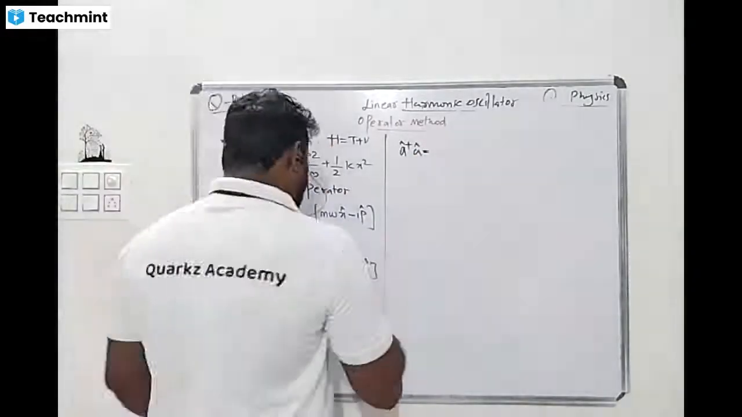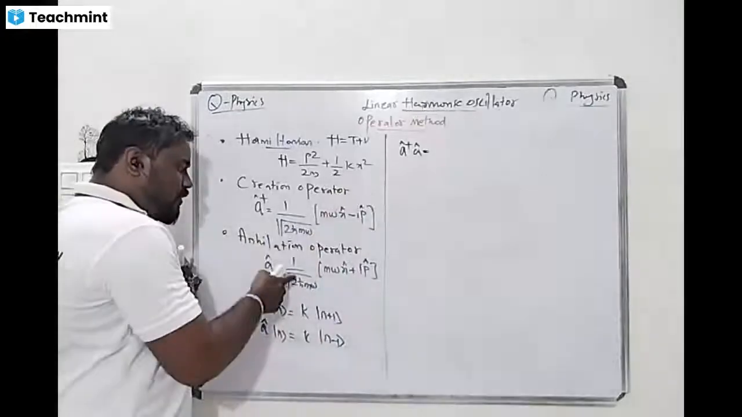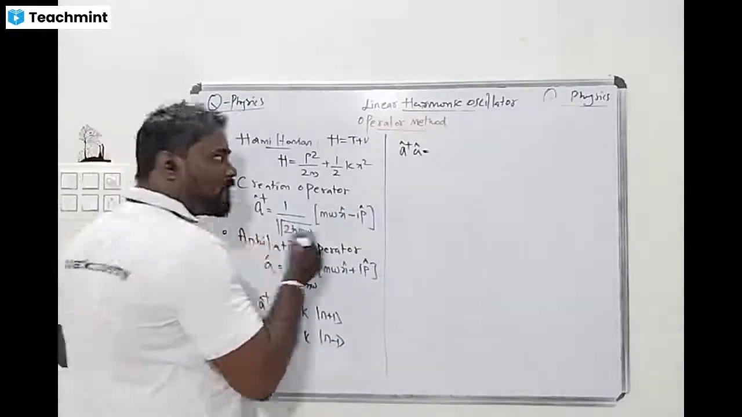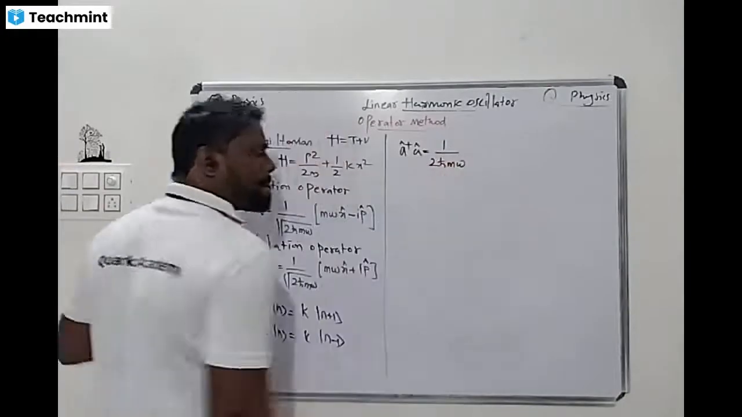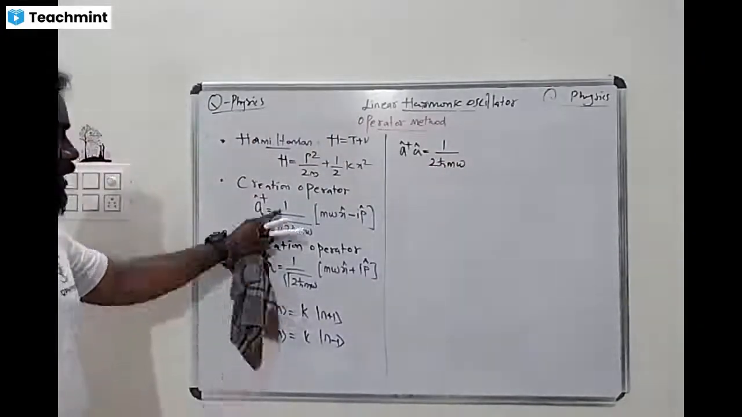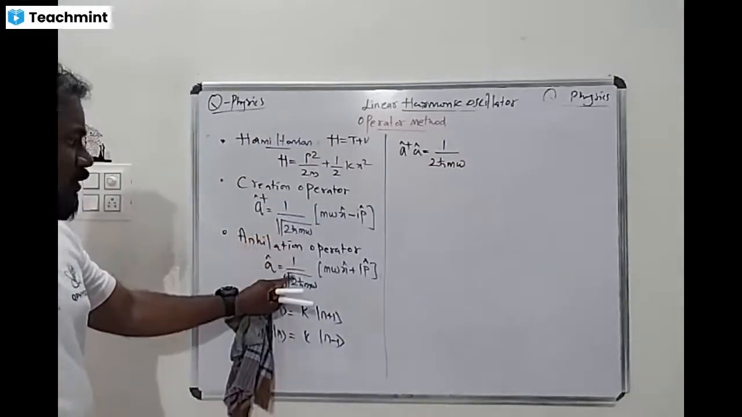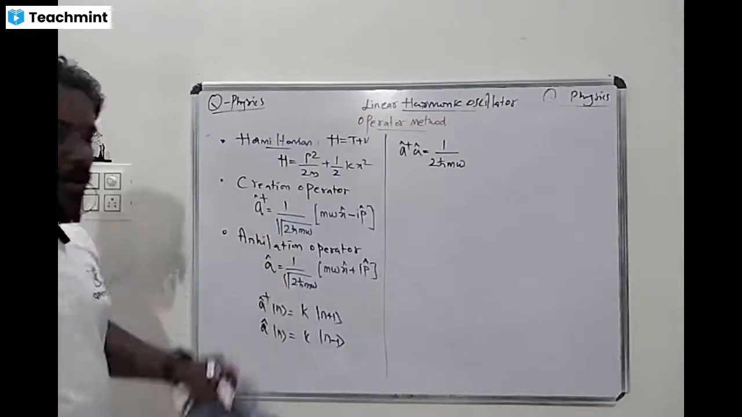Now tell me, what do we get for A dagger A? The denominator is 1 divided by 2 h cross m omega. Yes or no? Because 1 divided by root 2 appears in both, the roots cancel and we get 2 h cross m omega.